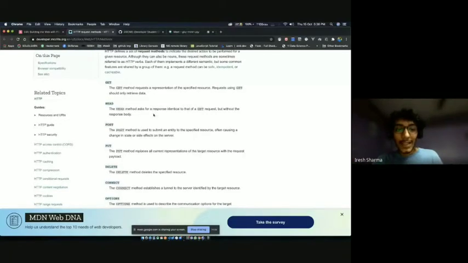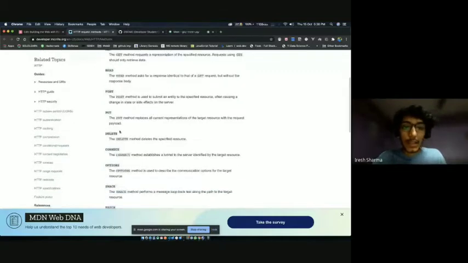Okay. Next really interesting thing is the delete request. A delete request is used to delete something. You can send query parameters with a delete request and then the server will delete. Again, when I'm talking about the server, I'm talking about what we are going to write now.